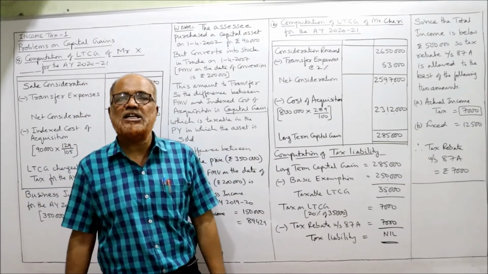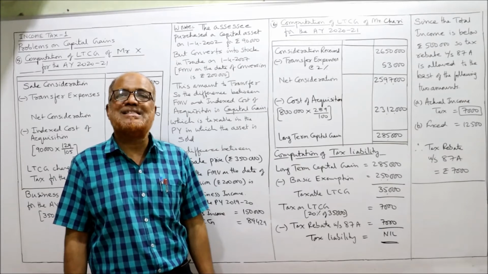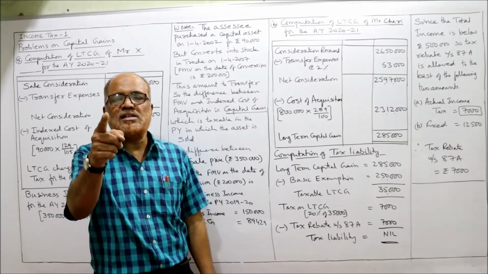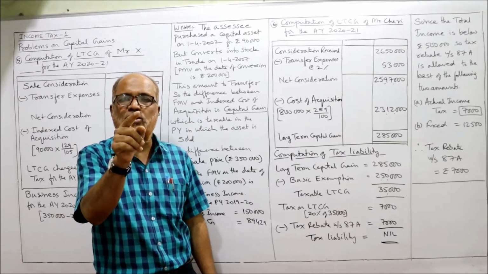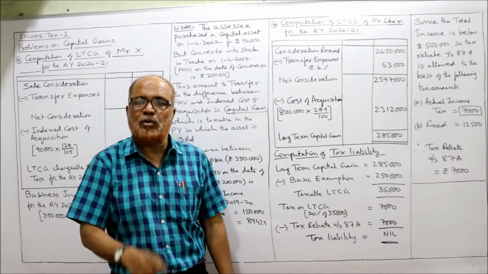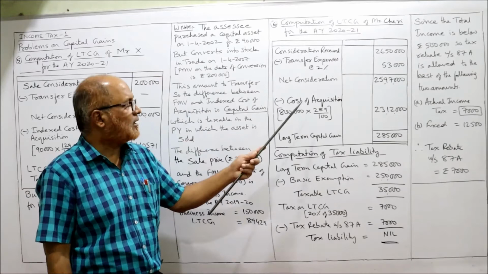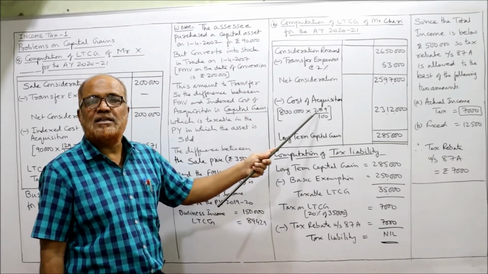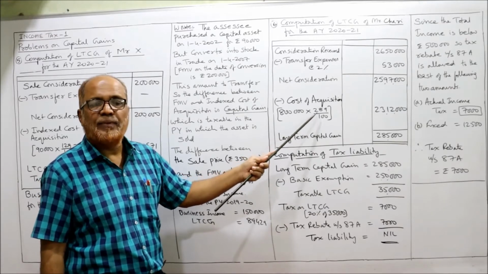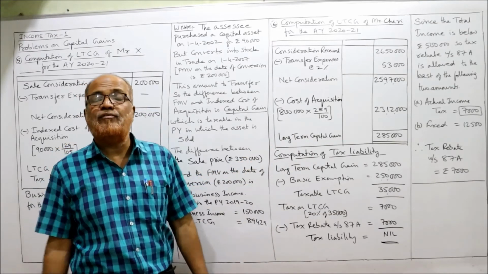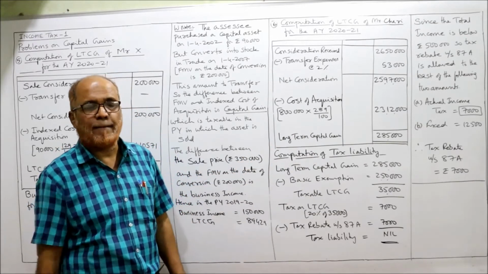From this we subtract indexed cost of acquisition. He has purchased the asset before 1/4/2001, so he can take higher of the following two, actual cost or FMV. FMV on 1/4/2001 is 8 lakh. 8 lakh into 289 by 100. Current previous year index is 289 and the index number on 1/4/2001 is 100.